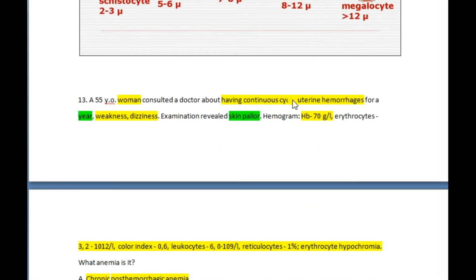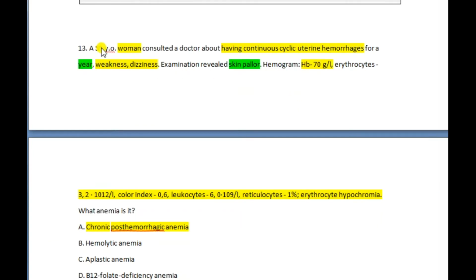Okay, next question. A 55-year-old woman consulted a doctor about having continuous cyclic uterine hemorrhages for a year. So a year means chronic. It takes a long time. Weakness, dizziness. Examination revealed skin pallor. It is a sign of anemia.